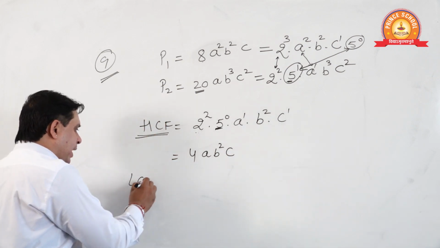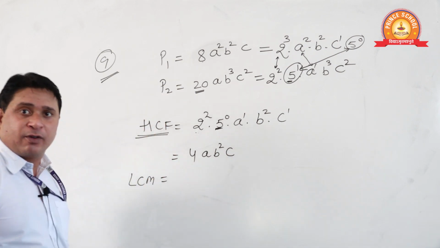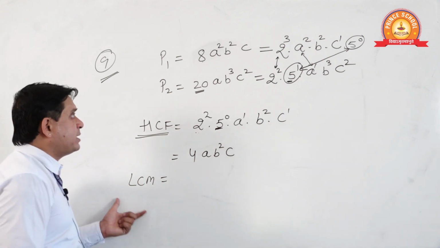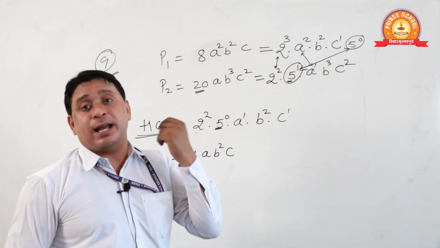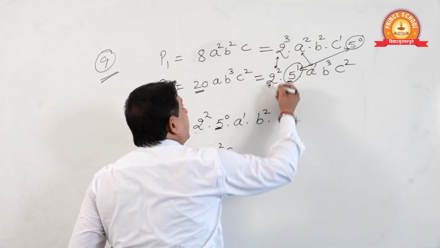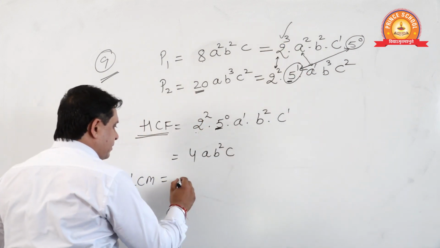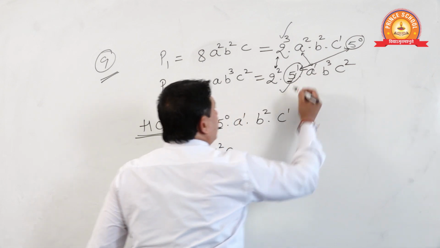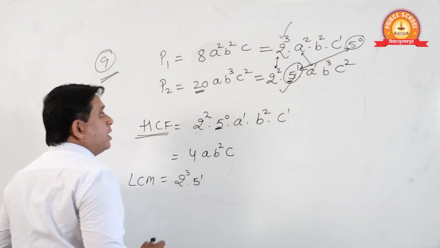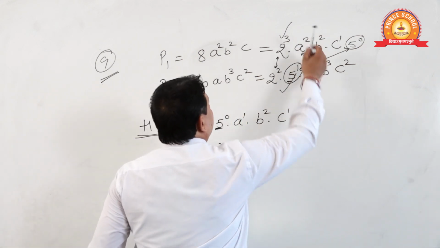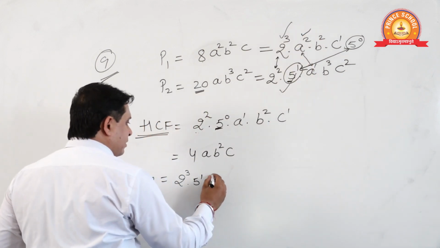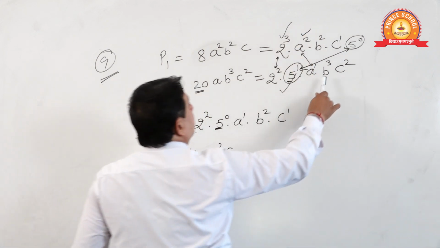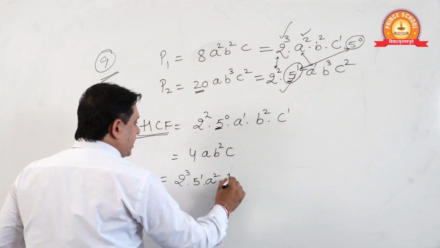And if you want to find LCM of this, choose the greater one. Which is greater? This one is greater. Out of 5, which is greater? This one is greater. Out of A, which one is greater? This one. Out of B, this one is greater.